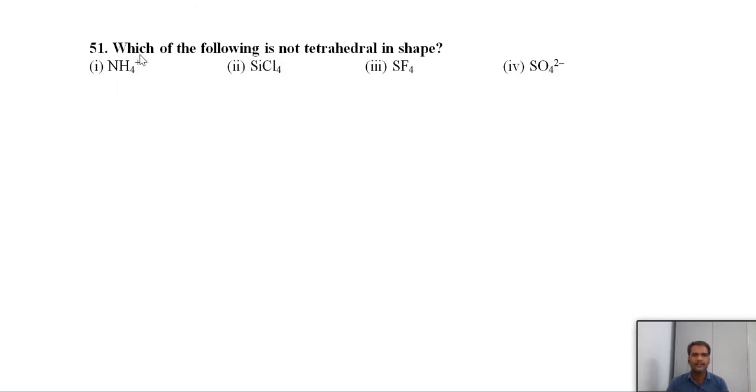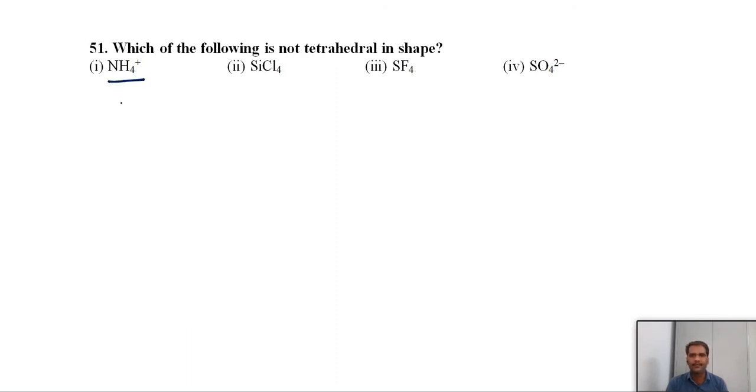Okay, we'll see the remaining questions here. Last class almost 50 questions we have covered related to that 16th group, oxygen family. Remaining questions are from 51 onwards. First question here. Which of the following is not tetrahedral in shape?